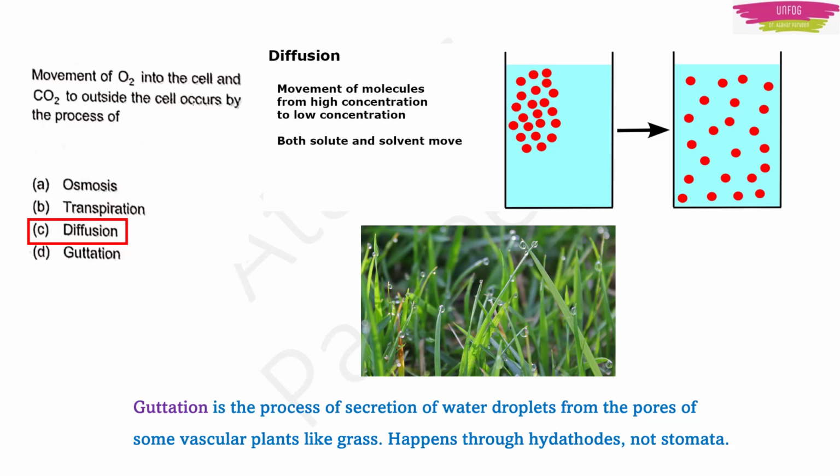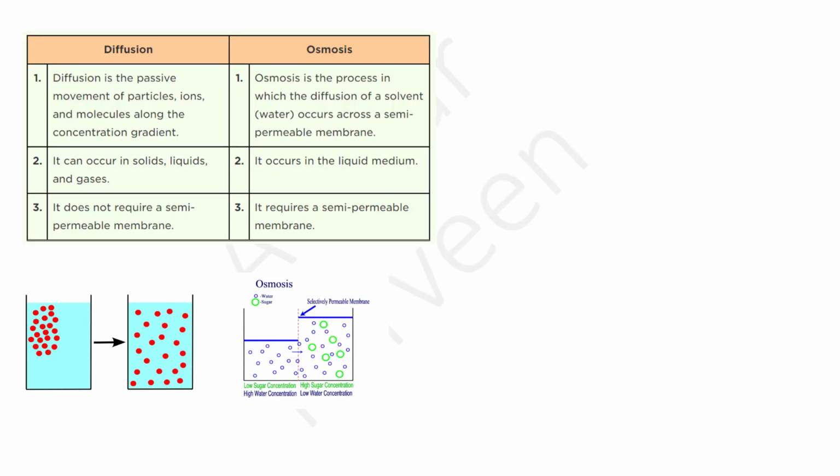Now, after knowing all the four options and reaching the final answer, you should also learn about the differences between diffusion and osmosis, because these were two topics which were nearby, right? And later also know about the difference between guttation and transpiration. Okay, for example here, what are the main differences between diffusion and osmosis?